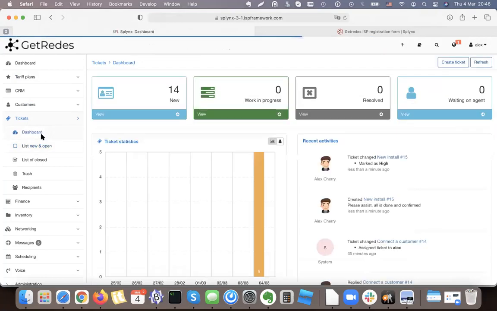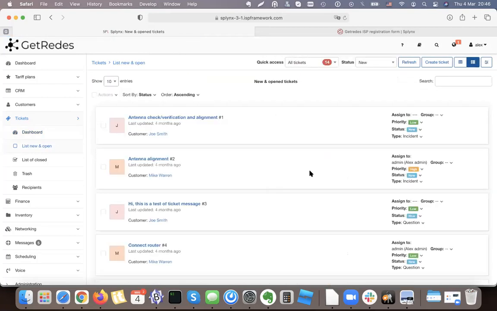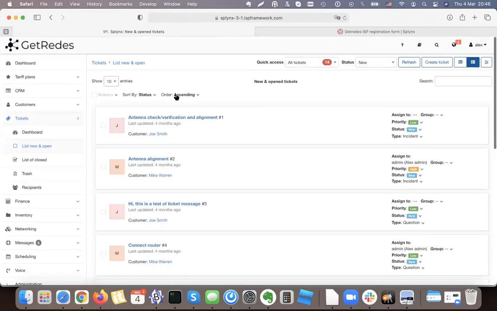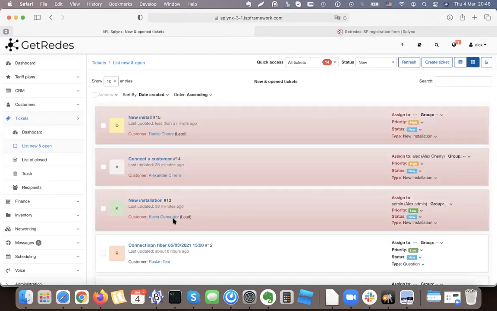So he's in charge. When he logs in, he can see that there are new tickets and some tickets assigned to him. And he says, okay, this ticket is now mine. We can find these tickets there if we sort them this way, for example, based on the date created or date modified. There is a new ticket for a new installation, and I made it red. So this ticket is a new installation for customer Daniel Cherry.